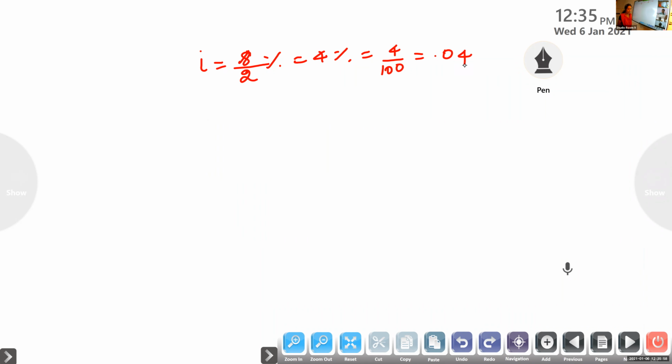What equal amount should be deposited at the end of each half year? That means what is the payment to be made at the end of each half year for 1.5 years to get an amount of rupees 2000 at the end of 18 months. So what is this 2000? Is it A or R?